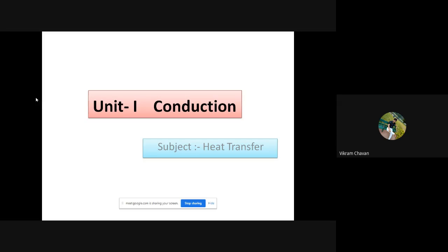In the last lecture we also discussed the prerequisites, that is, what we have learned before learning this particular subject. That is basic mechanical engineering, which we learned in the first year. Then in the second year we learned thermodynamics and applied thermodynamics, and in the third year we are now learning the heat transfer subject. And when you go to the final year, there will be refrigeration and air conditioning, that is the RAC subject. For that, the prerequisite will be heat transfer.